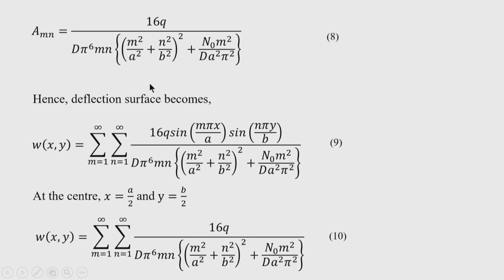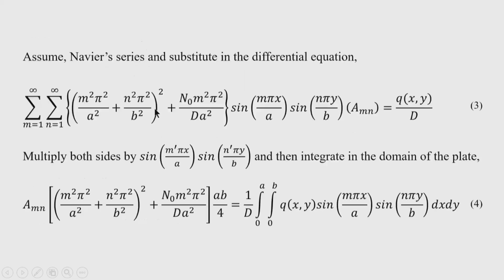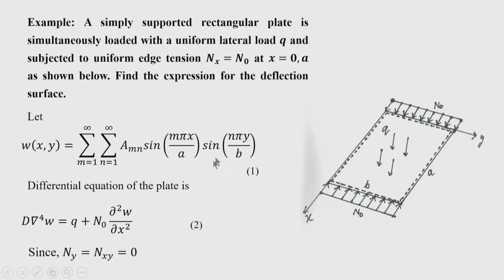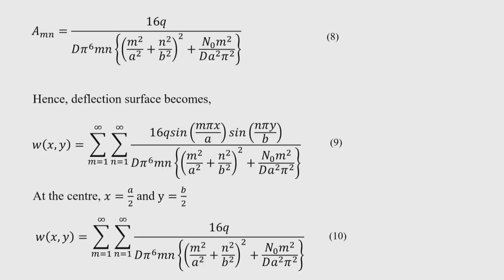found, and after finding the A mn, we can now write down the deflected shape. So, the deflected shape we have taken as this, and A mn is known after finding this series solution, and then the complete deflection surface is written like that. Okay. So, maximum deflection occurs at the center, and therefore, by substituting x equal to a by 2 and y equal to b by 2, and for odd values of integers, we get this maximum deflection as this value. You can see in presence of axial tension, the maximum deflection reduces. So, the maximum bending moment will also get reduced.